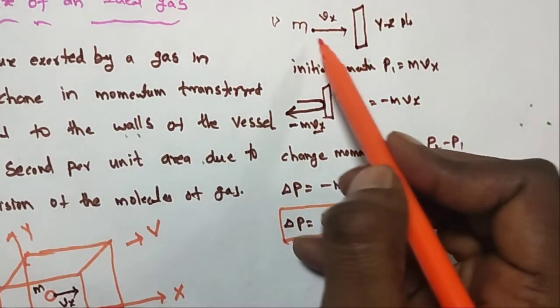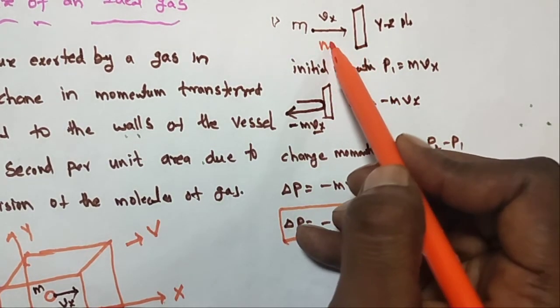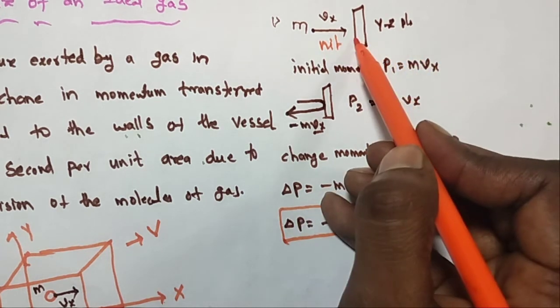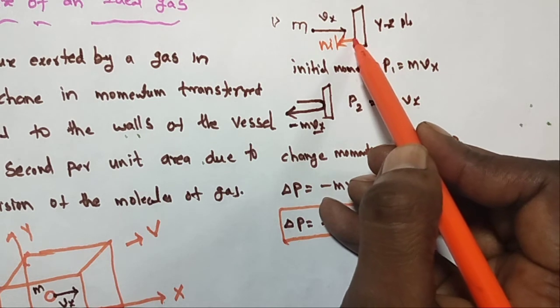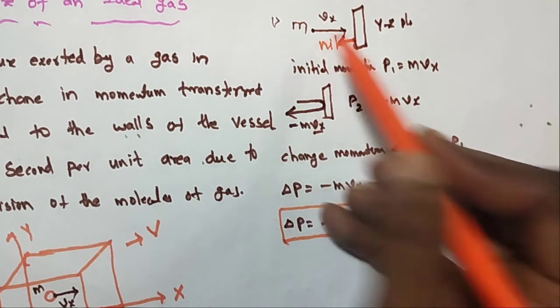So when this molecule hits the wall, according to Newton's third law, the same force is acting on the wall.